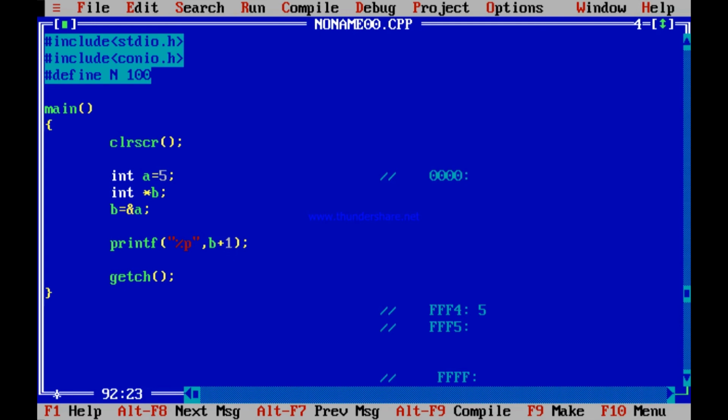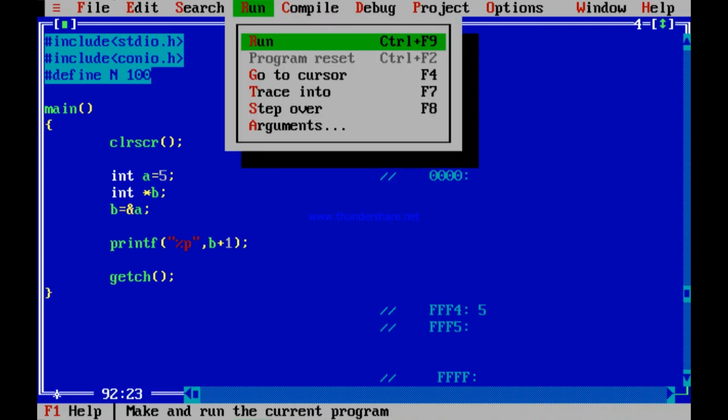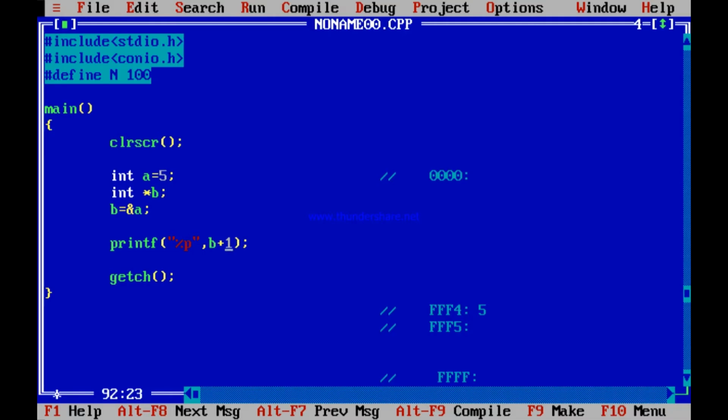So the next memory location can never be FFF5 because FFF4, FFF5 together contain 5. The next memory location that is available is FFF6. So let me print it. FFF6. What? Yes, see, it prints FFF6. I have printed B plus 1. It is also an address. I have printed FFF6. Do you understand this?